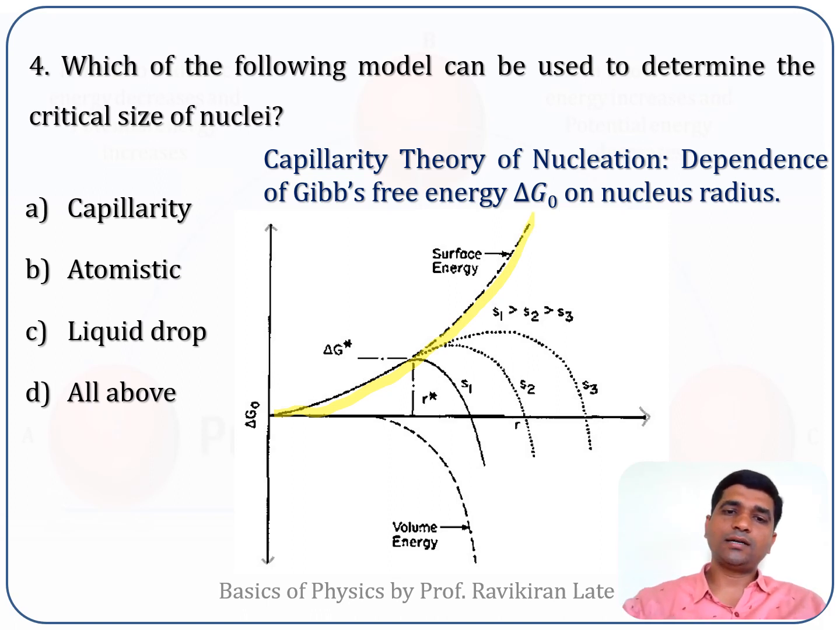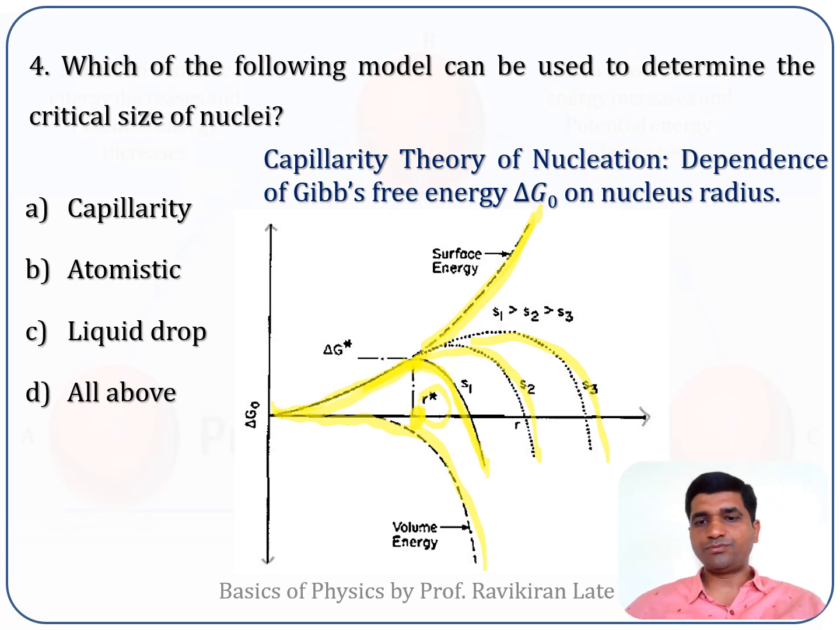But if you see at a critical value, at r equal to r naught, this curve has some maximum value. The uppermost curve is showing the surface energy. The lowermost curve is showing the volume energy, and this curve is the total Gibbs free energy for different saturations. If you consider any one of these curves, for a particular value of r naught, you'll get a maximum in the Gibbs free energy.